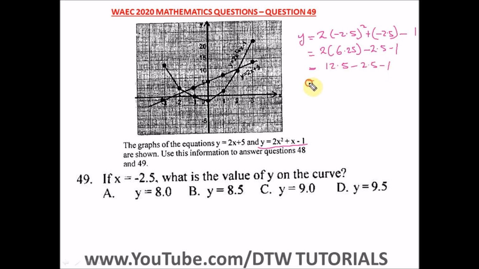When we do all this, we're going to get 9. All right, so y is equal to 9. That's 12.5 minus 2.5, which will give us 10, and 10 minus 1 will give us 9. So we have y equal to 9. So that is the value of y on the curve when x is -2.5. So our right option here is option C.